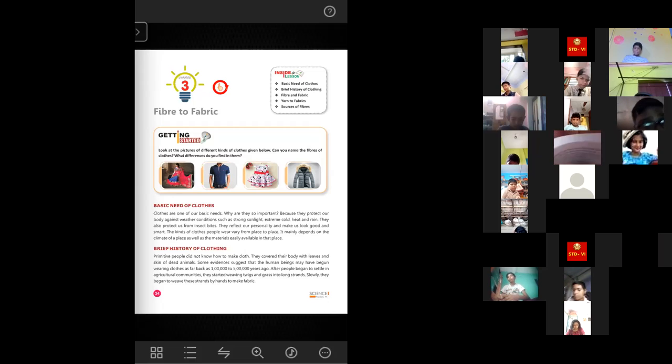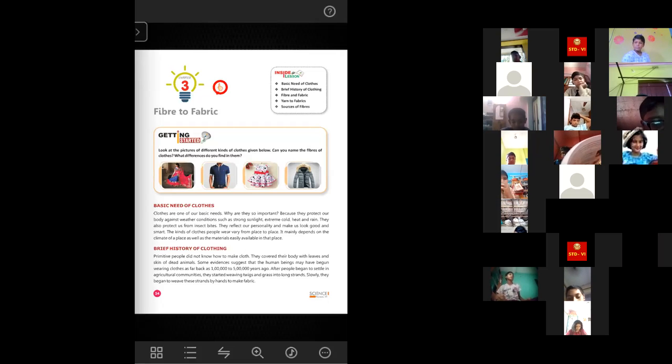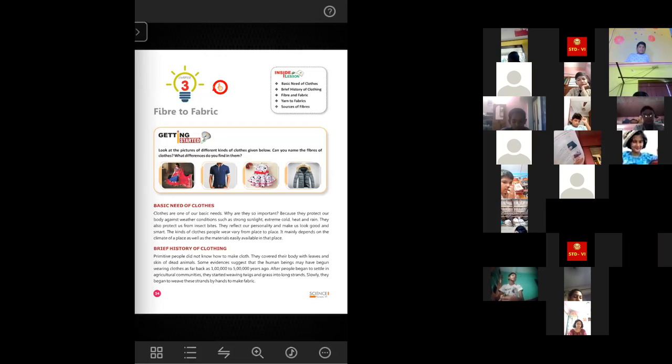Okay, so you can understand how far we need to go back. So 1 lakh to 5 lakh years ago, people began wearing clothes. Before that time period, people used to wear leaves and the bark of trees and dead animal skin, all these things.